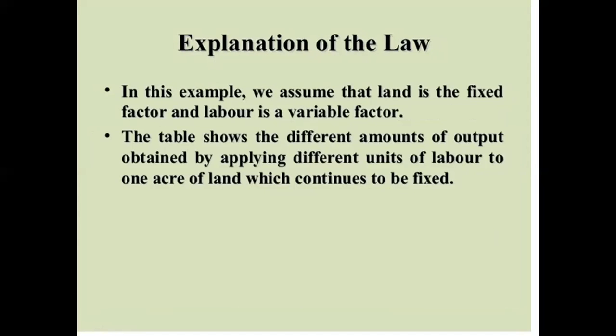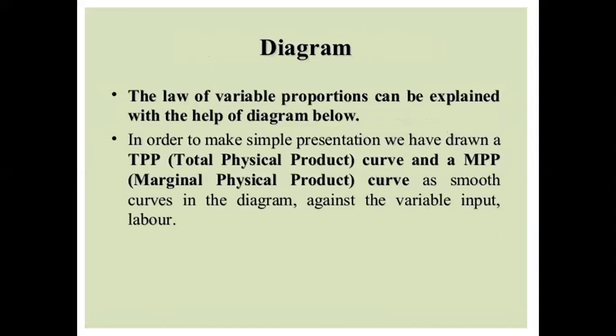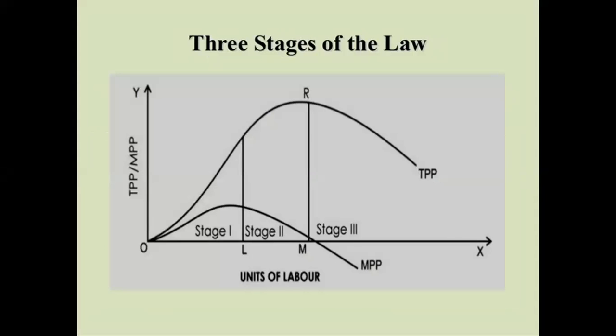So how do we explain this law? We simply explain this law by assuming that fixed factor remains constant, whereas the variable factor keeps on changing. Secondly, we say that the table will be showing the two curves, that is TP and MP, and the diagram will have the two curves TP and MP.